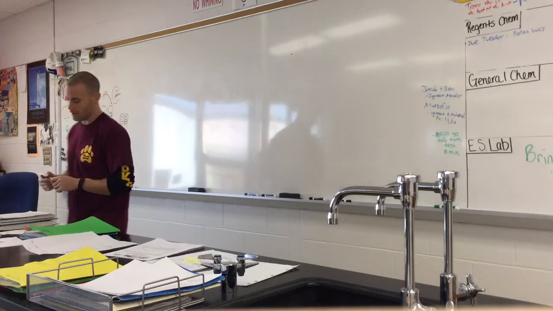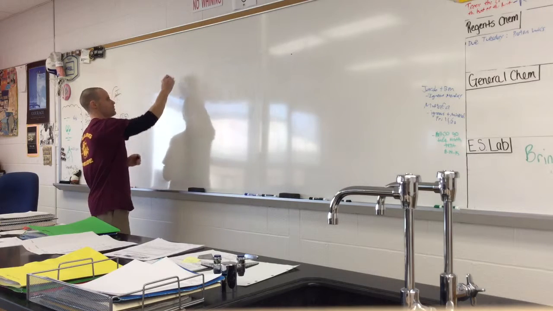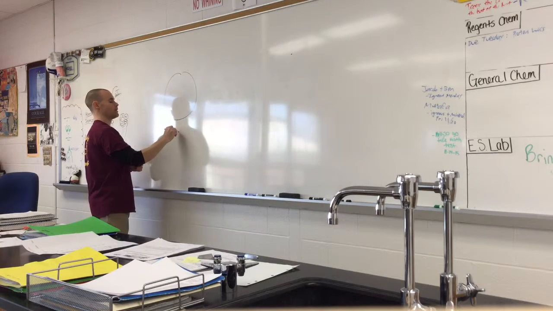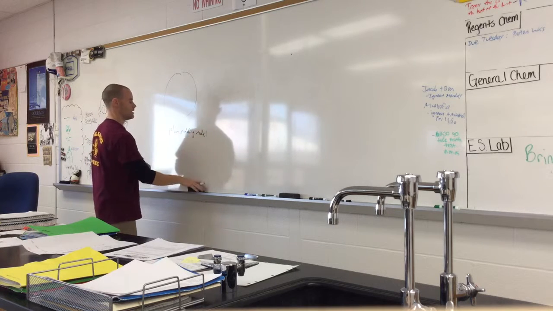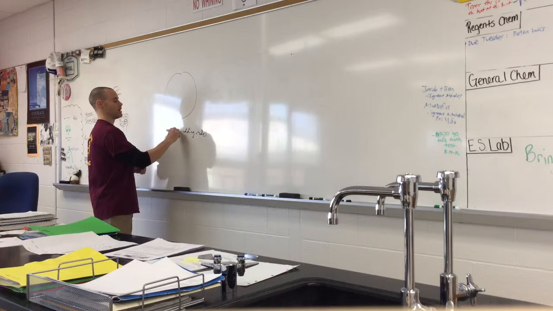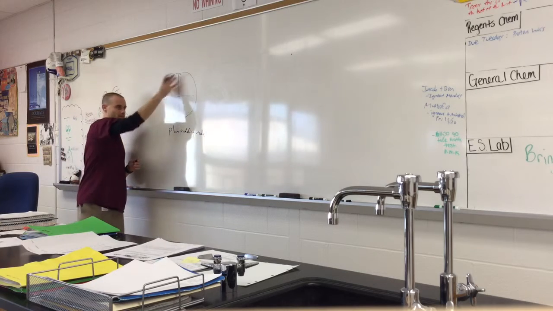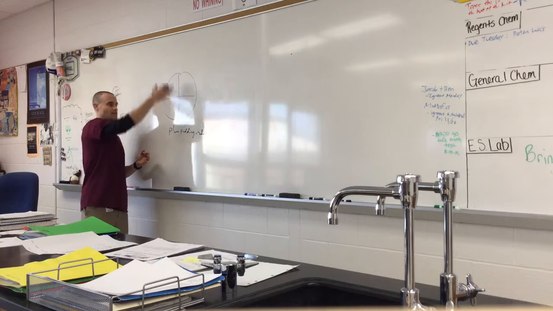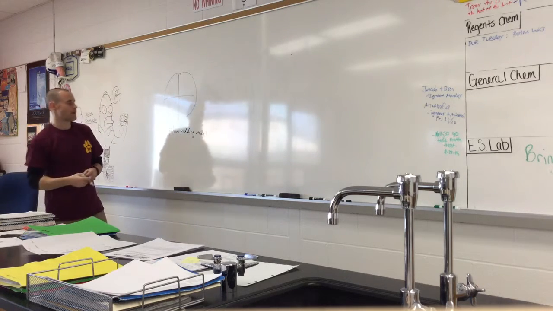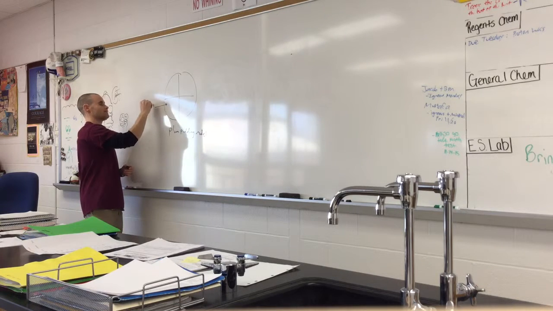Thomson's model, what was that? Plum pudding, right? So if you already have this, you don't have to draw it again. But here's your plum pudding model. This was Thomson. That's a bad P. This is kind of hard to show on the board, right? But this area here is like pudding consistency, and the whole thing is positively charged. That's what the big plus is for. So this is the positive pudding, right? That was what he thought.